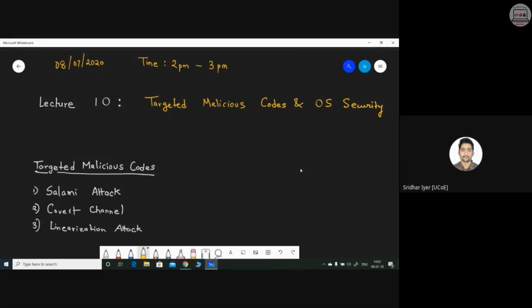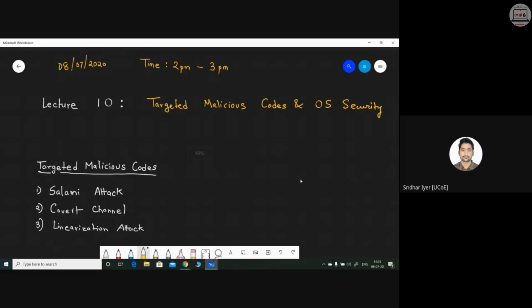In this lecture, we are going to learn what exactly OS security is, and how we can provide security to an operating system. We are going to revisit some concepts which you have already learned in your second year, I guess, in operating systems, such as segmentation and paging. We are going to revise those topics once again because they are of crucial importance whenever we are studying security with respect to operating systems.